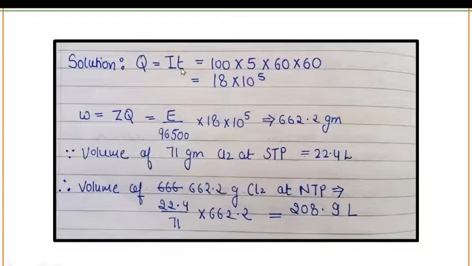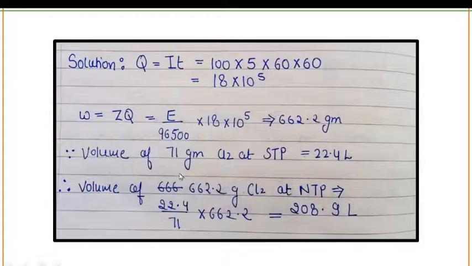As you can see here, we have calculated the charge because, as you know, W is equal to ZQ, and for finding the amount of chlorine, we need the value of charge. That's why we have calculated charge firstly, that is I into T. T should be in seconds. When you solve this, you will get 18 into 10 to the power 5. And W is equal to ZQ is equal to E divided by the value of F into 18 into 10 to the power 5. When you solve this, you will get W is equal to 662.2 gram.